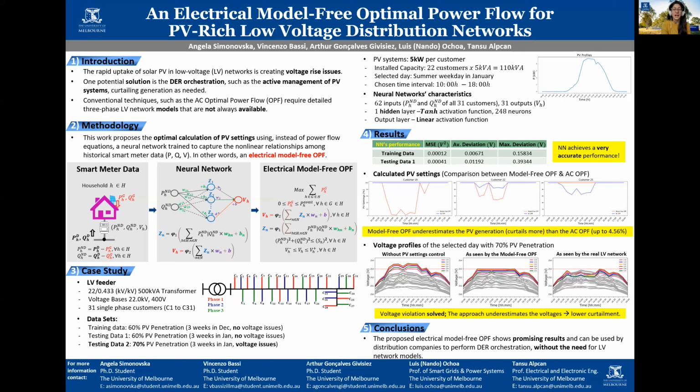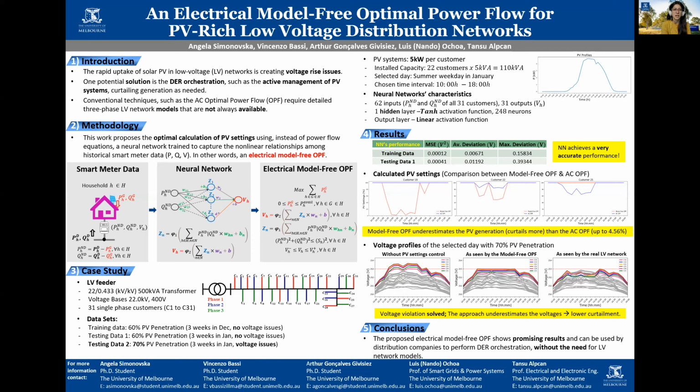So we take the active and reactive power of the customer smart meters and use them as input to a neural network, whereas the voltages are used as output of the neural network. The neural network is first trained, and then its equations are used in the electrical model-free OPF formulation. The objective function of the electrical model-free OPF is to maximize the active power of the customers' PV systems by taking into consideration the maximum available PV generation, as well as the equations of the neural network, and finally the